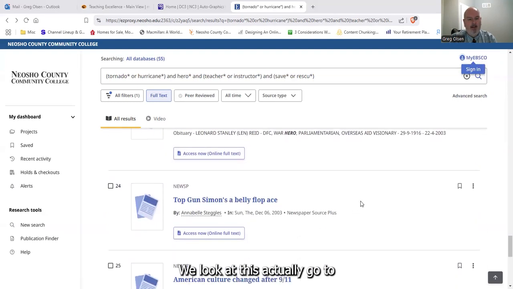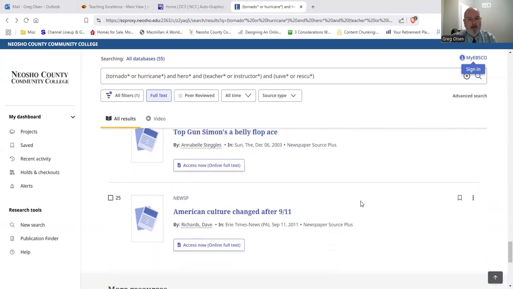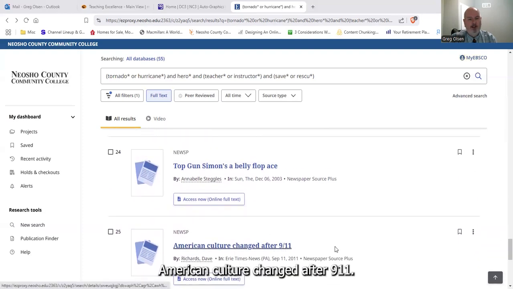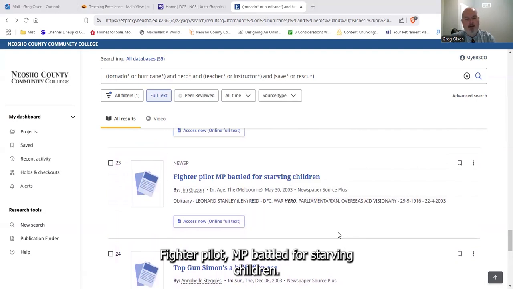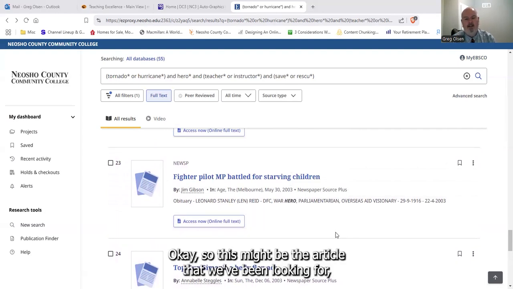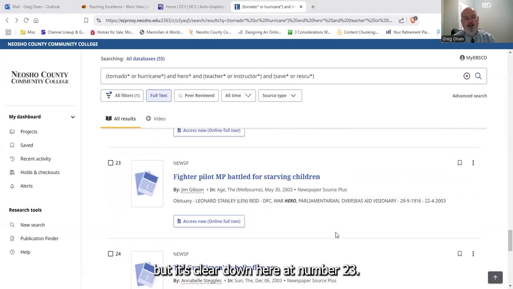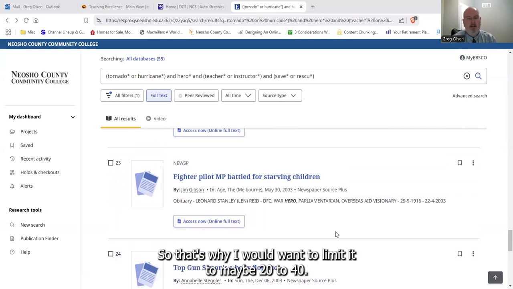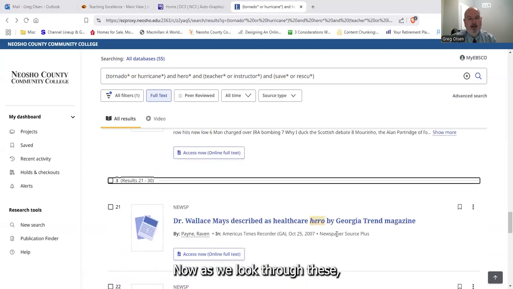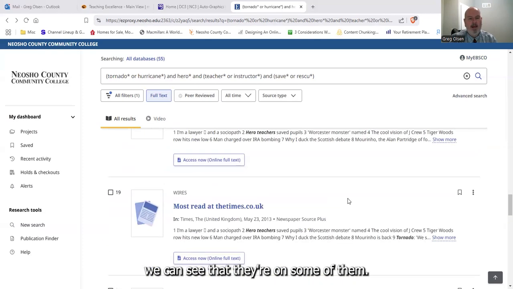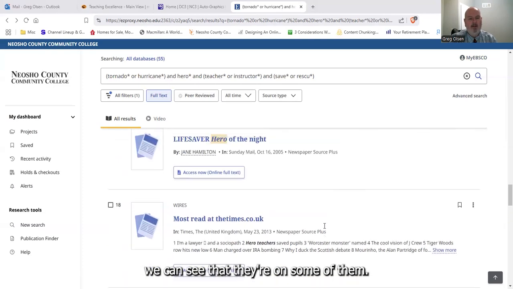We look at, let's actually go to this one, American culture changed after 9/11. Fighter pilot MP battled for starving children. Okay, so this might be the article that we've been looking for, but it's clear down here at number 23. So that's why I would want to limit it to maybe 20 to 40, so you don't have so many to go through.